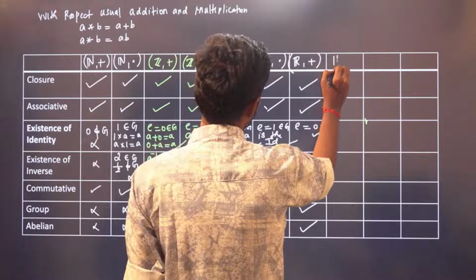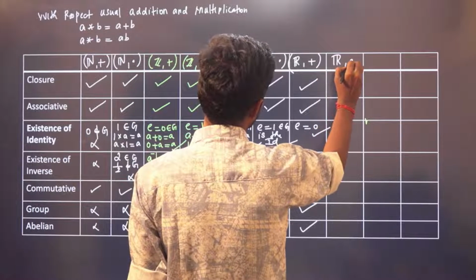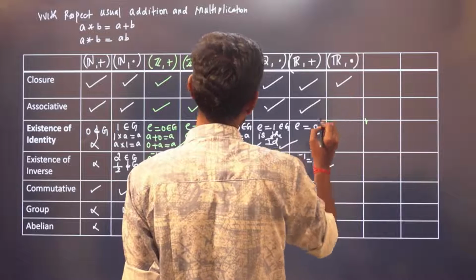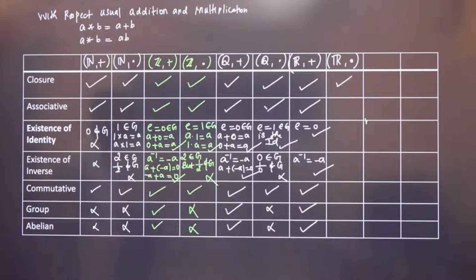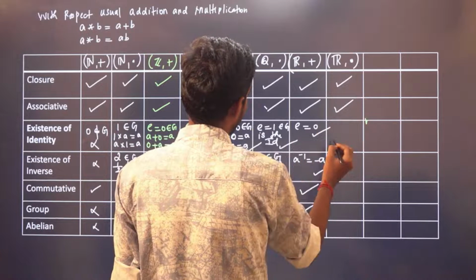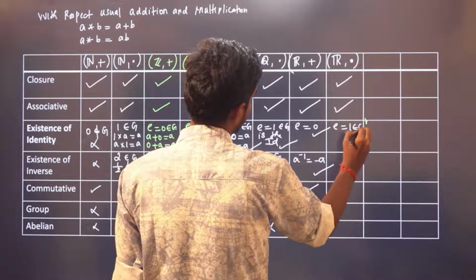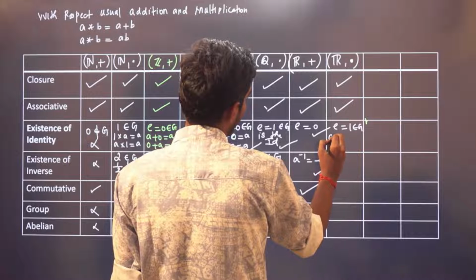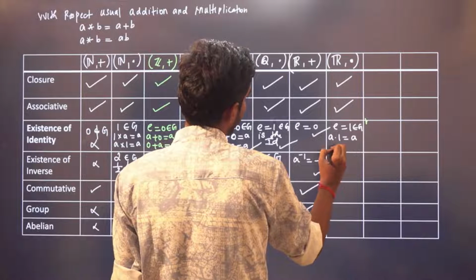Again, real numbers with respect to multiplication. It is closed, right? It is associative. e = 1 belongs to G is the identity element, because when you operate a with 1, you will get a again.